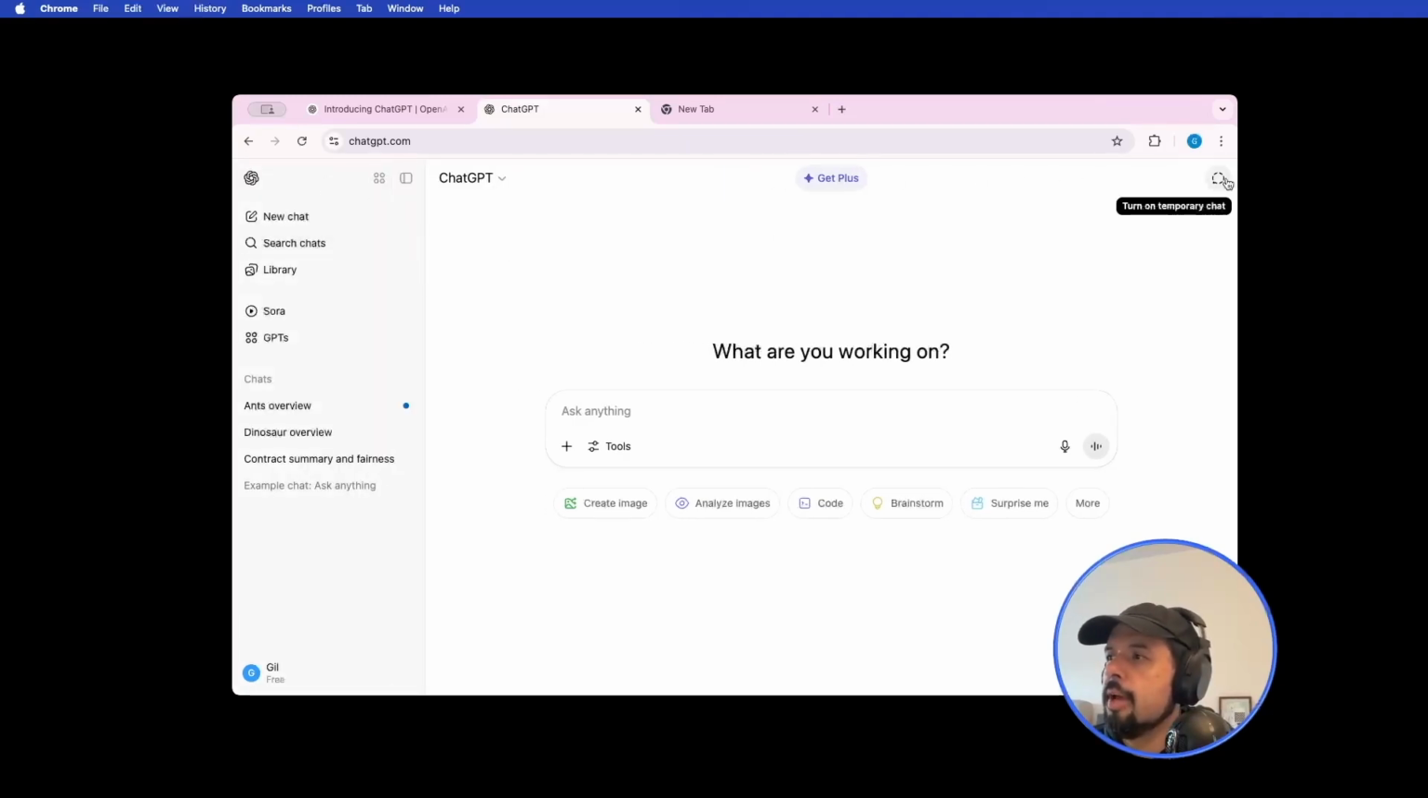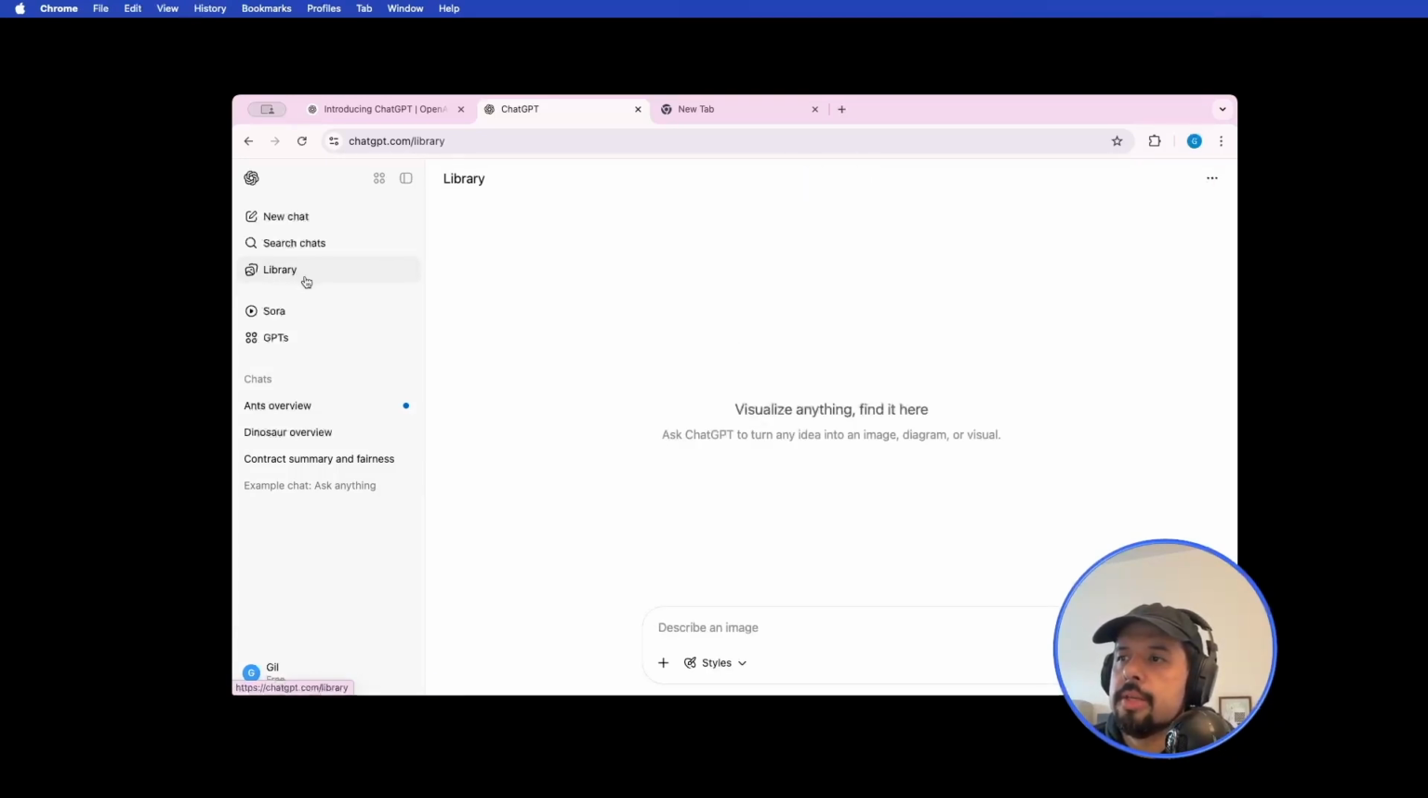Let's see, what else do you have? You can do a chat. Probably the library might be interesting to see. Library is all the images that you are uploading. You will be able to see everything here. And now I want to talk about this little thing here, GPTs.